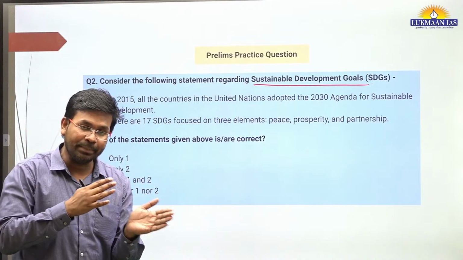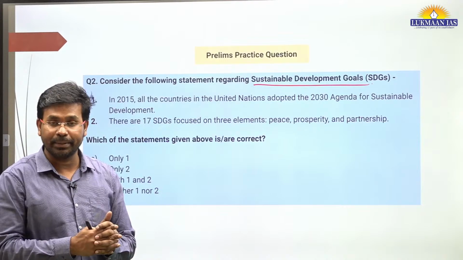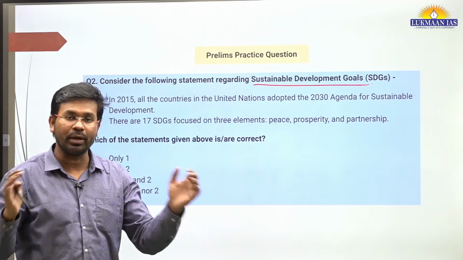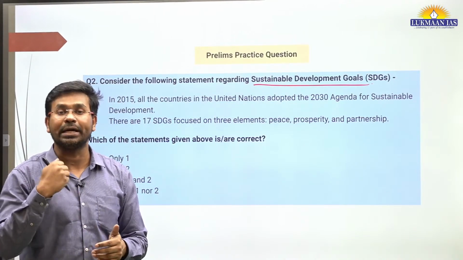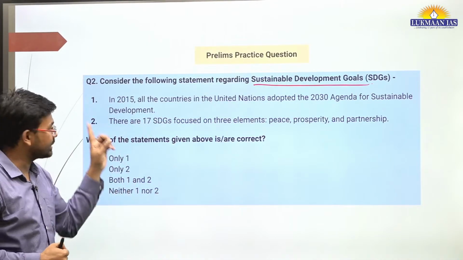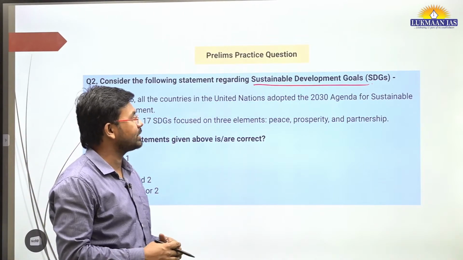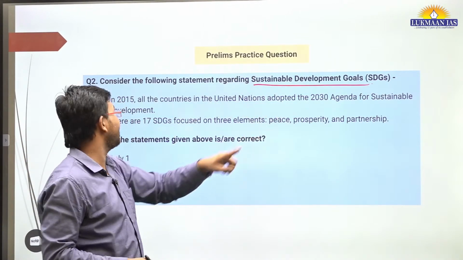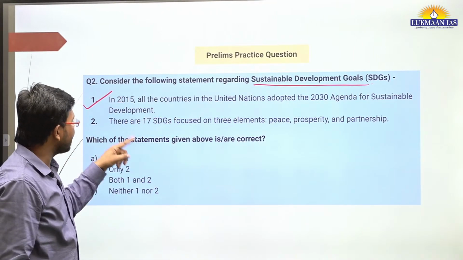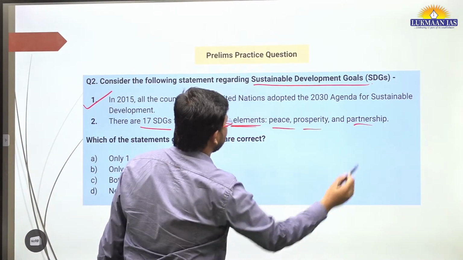But the thing is, we are in the middle of achieving it. We are in 2023. Half of the time has already passed and half of the time is remaining. Now in the remaining half time, the entire world needs to be proactive so that we can achieve the targets of sustainable development goals. So let's discuss this question. It says, in 2015, all the countries in the United Nations adopted the 2030 Agenda for Sustainable Development. This statement is right.